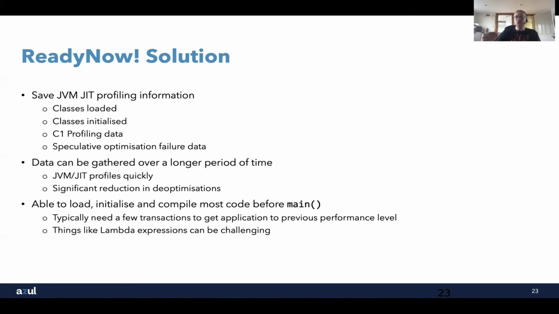And what that means is that you literally get about 98% of the performance that you would have had when you took that profile. So if you've run the application for 2 hours, you've got almost identical performance as you would have had at that point. We don't get quite 100%. There are a few things that, because of the way the JVM is specified, you can't necessarily do everything that we would want to do. And things like lambda expressions, because they rely on invokedynamic, can be a little bit more challenging in terms of the way that we optimize based on that. So realistically, you need about 3 or 4 transactions just to get to that 100% level of performance once you've done a ReadyNow profile.